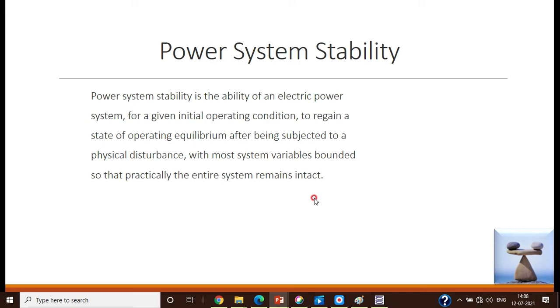That is, when it is operating under steady state condition and any disturbance occurs, the system regains its steady state condition once again. In that case, all the system variables are bounded within particular limits, they are operating under their limits, so that practically the entire power system remains in the stable condition, or remains intact.